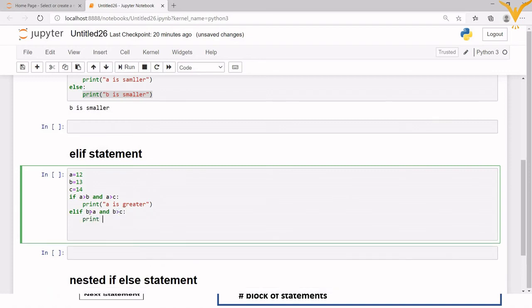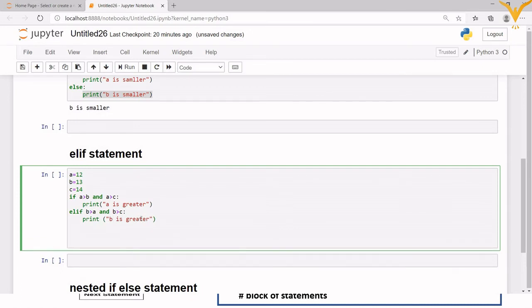And then print A is greater, print B is greater. Okay, and then last will be my else statement.